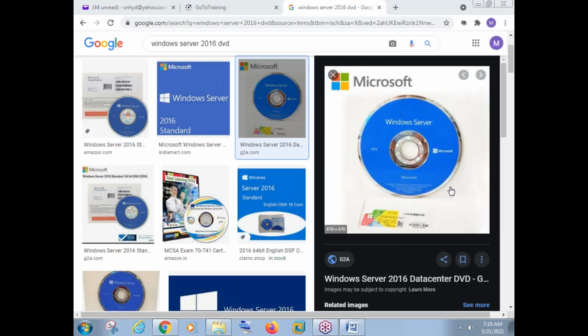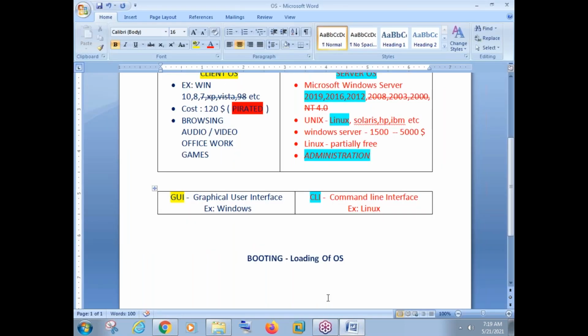For this DVD, we need to pay the money, $1,500, $2,000, $3,000, whatever. And this DVD will come from which company? Microsoft. Now we have a hardware from, say, Dell company, and we have a software from Microsoft company. So this software that we got from Microsoft company, we need to install in our hardware. Okay, let me draw this diagram carefully.